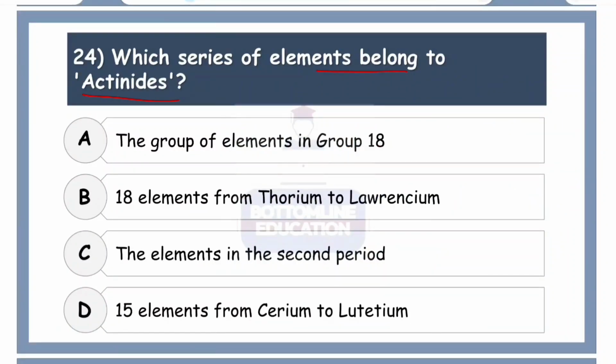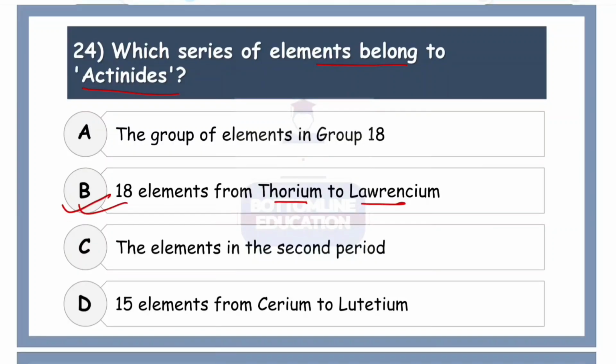Which series of elements belong to actinides? Okay, now there are 2 groups of elements which belong in block F, that is lanthanides and actinides. So it actually consists of 18 elements, and some of them are thorium and lawrencium. So the correct option is option number B.